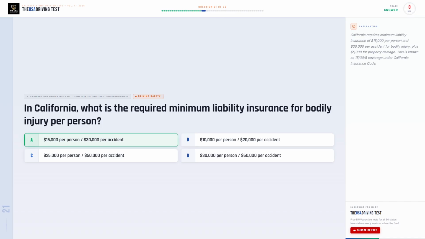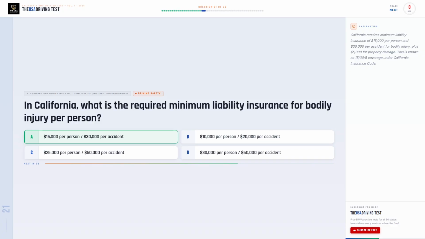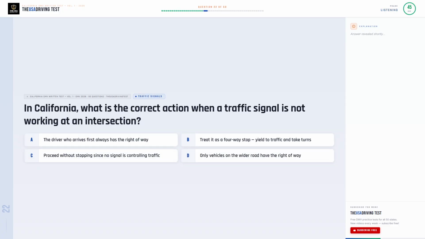The correct answer is A. $15,000 per person / $30,000 per accident. California requires minimum liability insurance of $15,000 per person and $30,000 per accident for bodily injury, plus $5,000 for property damage. This is known as 15/30/5 coverage under the California Insurance Code.